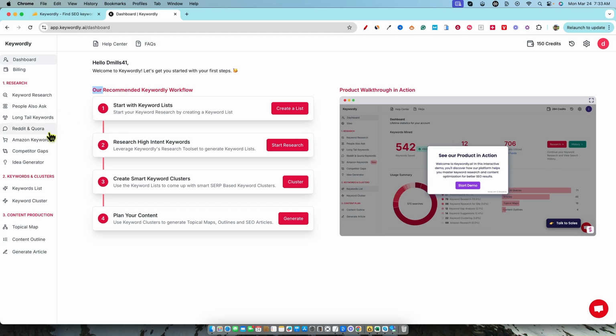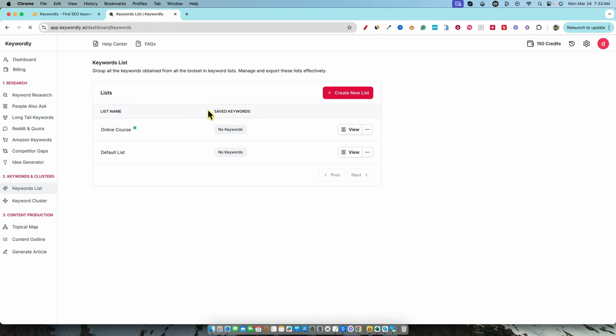But we're going to go over here, and I'm going to click on keyword list. And then what I believe you do is you go to online course, and you can go to the 3 dots. We can edit the list, or we can view the keywords from here. But this one is active, so there's a green dot right here. So this is what we're currently researching, right? If I want to switch and start doing email marketing or yoga or something, we would need to create a new list and then select that as our new list that we're working on. So very important. Otherwise, you'll be doing research over here and you'll be throwing keywords into this online course right here, which you don't want to do. Okay, so this is our active list.